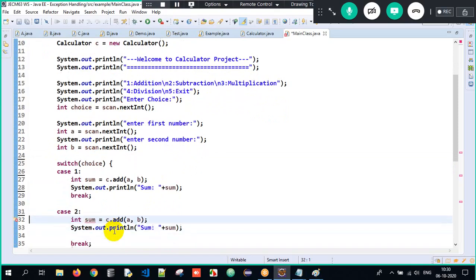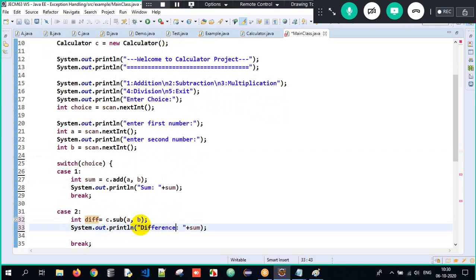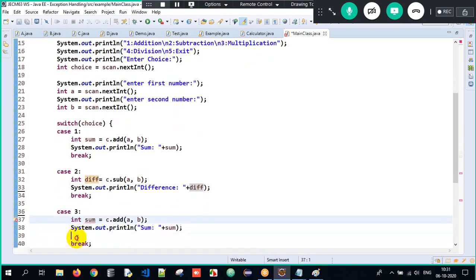Similarly, case 2: which method should I call? The sub method, which gives the difference, and I print the difference. This again can be reduced to a single line. Here I'll write product, and directly write c.mul of a and b. I can pass it directly that way also.